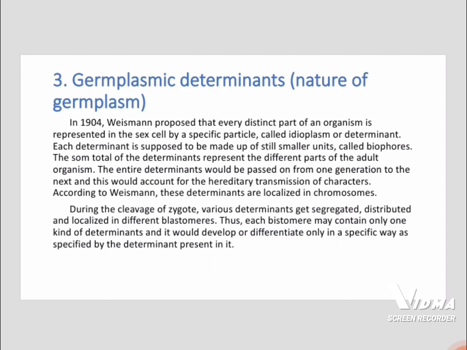The entire set of determinants would be passed on from one generation to the next, and this would account for the hereditary transmission of characters. According to Weismann, these determinants are localized in chromosomes. During the cleavage of the zygote, various determinants get segregated, distributed, and localized in different blastomeres. Thus, each blastomere may contain only one kind of determinant and it would develop or differentiate only in a specific way as specified by the determinant present in it.